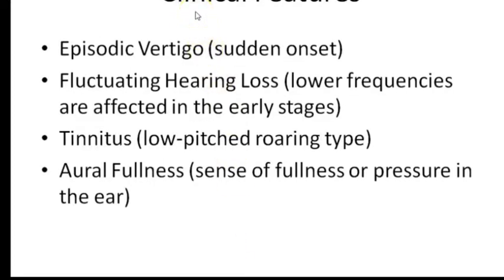What are the clinical features of this condition? There are four main symptoms of this disease. They are episodic vertigo, fluctuating hearing loss, tinnitus, and aural fullness. The episodic vertigo is sudden in onset. The fluctuating hearing loss will be low frequency first, and in course of time the higher frequencies will also be affected. In tinnitus, it is low pitch and roaring type. Sense of fullness or pressure in the ear will also be present. These are the four cardinal symptoms of this condition.